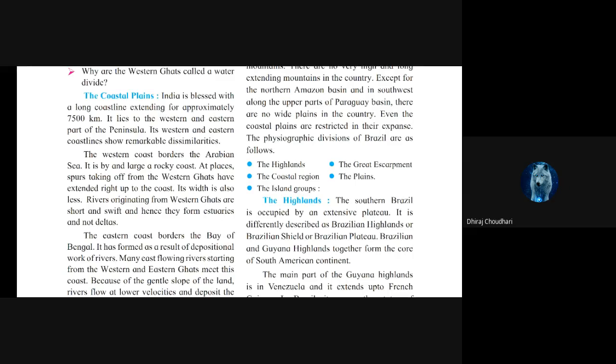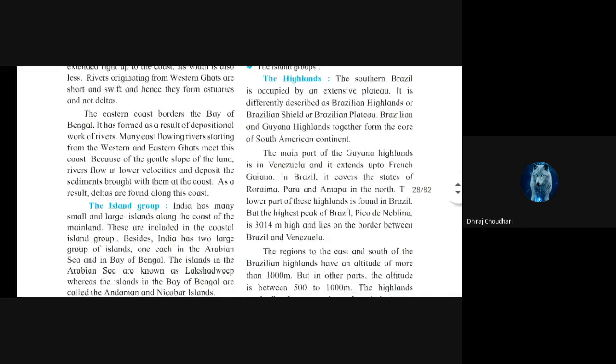Now this was about the Western Coast. The next one is the Eastern Coast. The Eastern Coast borders the Bay of Bengal. Now on the eastern side, there is the Bay of Bengal. Sorry, the Western Coast borders the Arabian Sea. The Eastern Coast borders the Bay of Bengal. It has formed as a result of the depositional work of rivers.